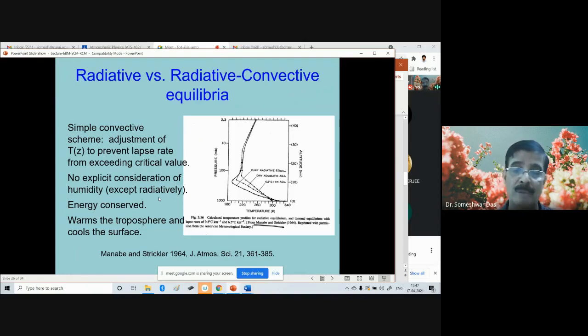Similarly, there is also a moist convective adjustment: dry convective adjustment and the moist convective adjustment. Such kind of adjustment warms the troposphere and cools the surface. More details are given in this paper by Manabe and Strickler, 1964, in the Journal of Atmospheric Sciences.